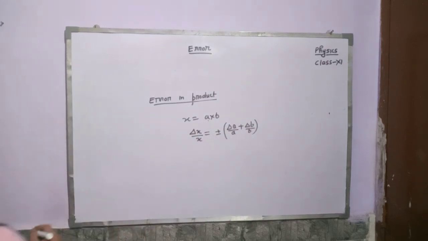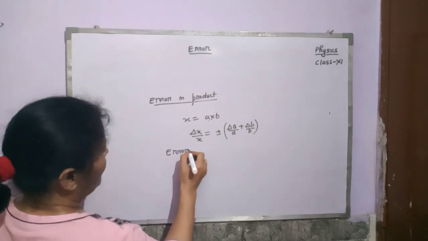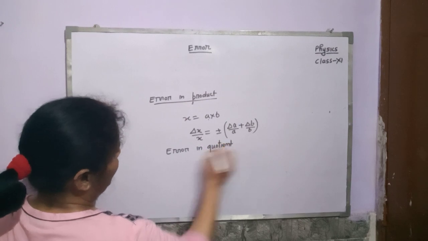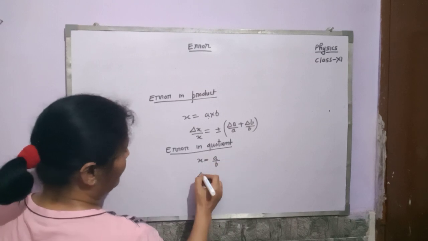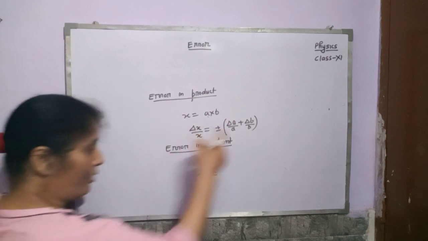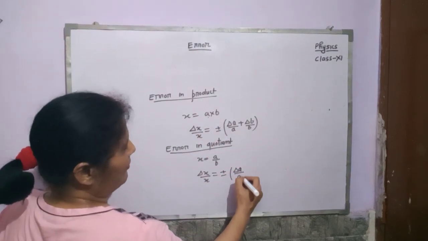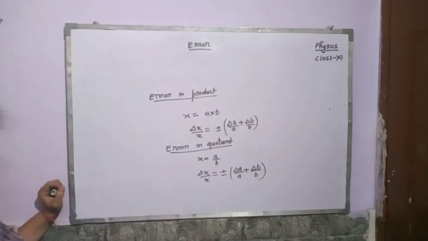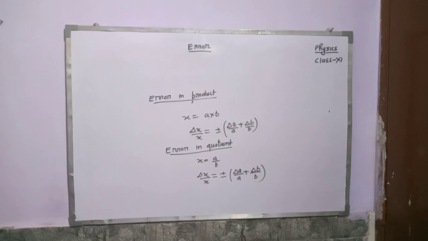Now error in quotient. How can you determine it here? You can see here x is equal to a upon b, but the relative error in the measurement of x is equal to plus minus the relative error in the measurement of a plus the relative error in the measurement of b. These are some important formulas which should be noted for your numerical purposes.